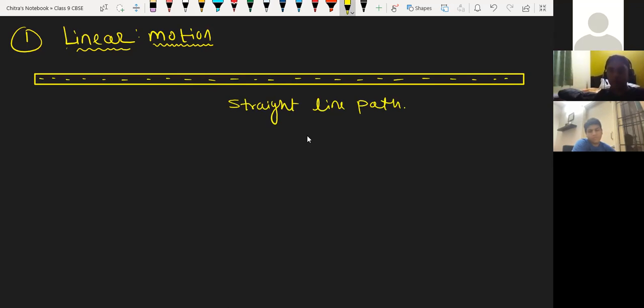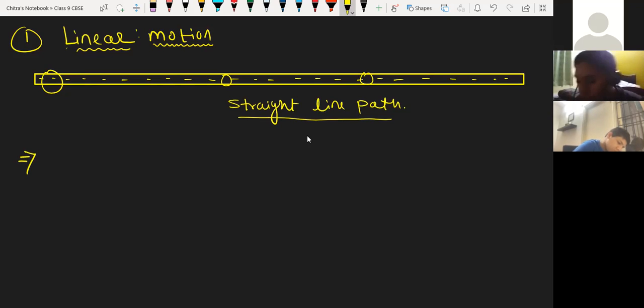And again the same condition: if the position of an object changes with respect to time and surrounding along a straight line path, it is called linear motion. Could you repeat the definition again?